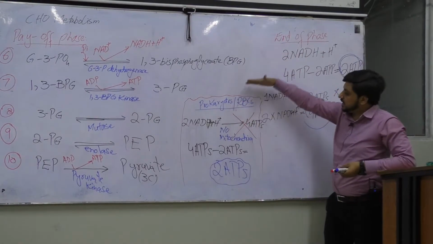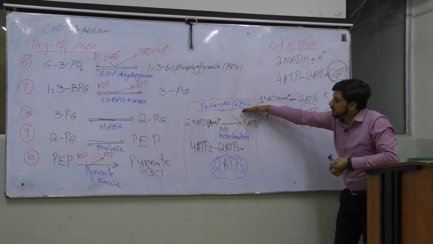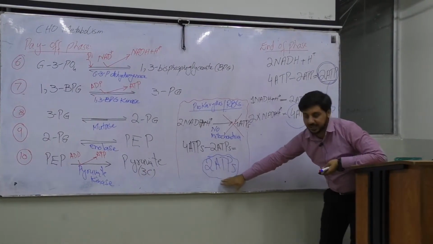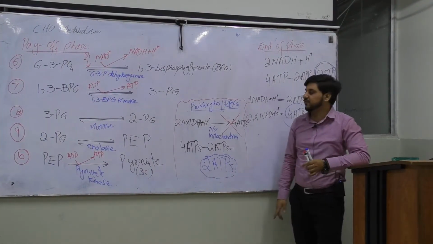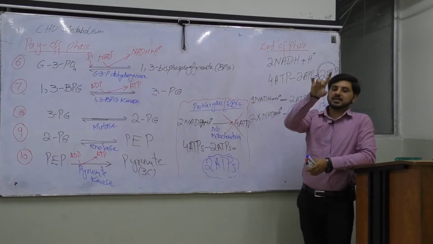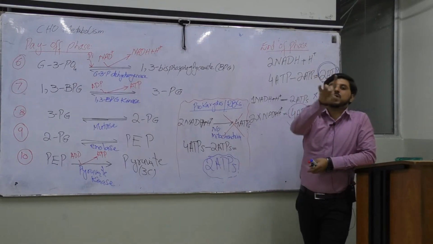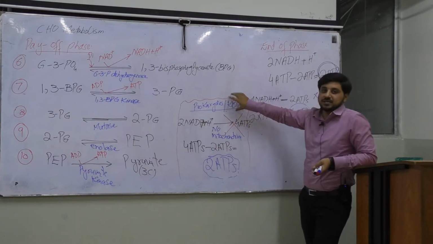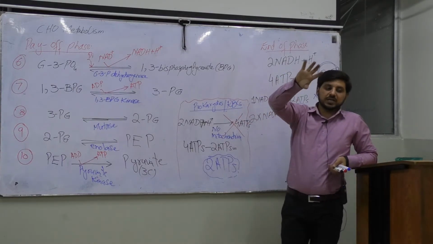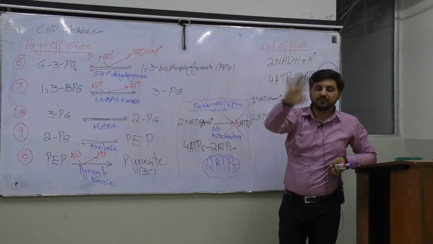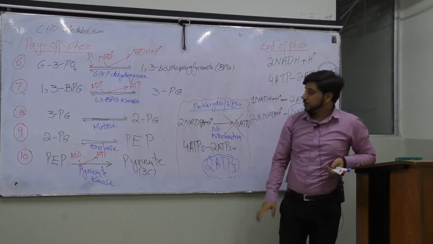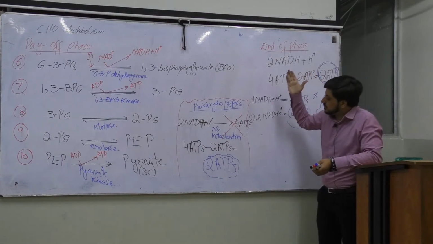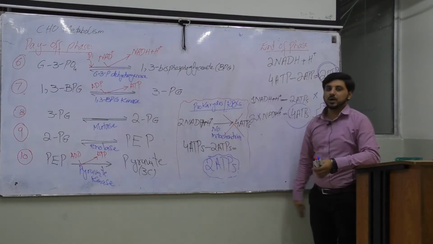So, in eukaryotic cells, at the end of the glycolysis, we are getting 6 molecules of ATPs, but in prokaryotic cells as well as in red blood cells, we are getting 2 molecules of ATPs, and these 2 molecules are enough for one red blood cell to survive 120 days. This energy is enough for this red blood cell for survival for 120 days.